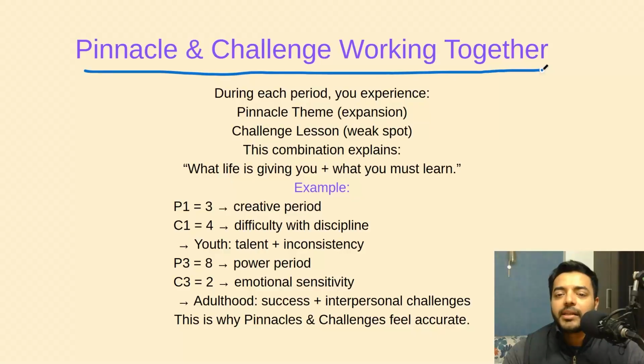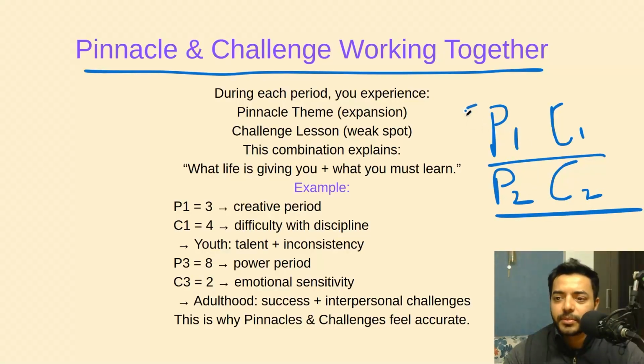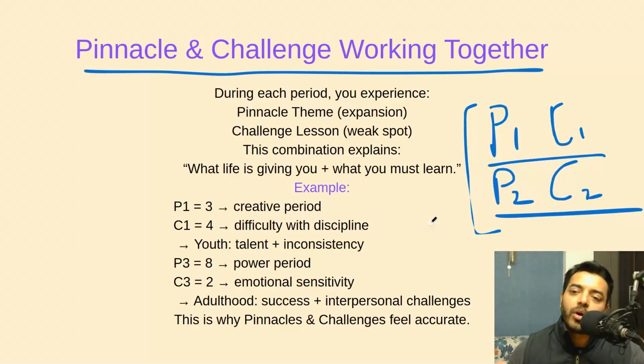So Pinnacles and Challenges work together. Always P1 and C1, sorry, right? You have P1 and you have C1, and then you have P2 and then you have C2, because it's in the same period of age. So they'll always be working together. So for example, if P1 is 1, then you want to be independent, you are independent and you are like a leader, right?